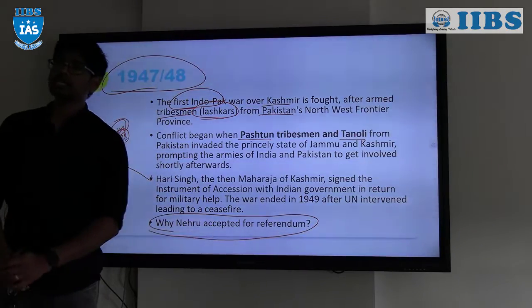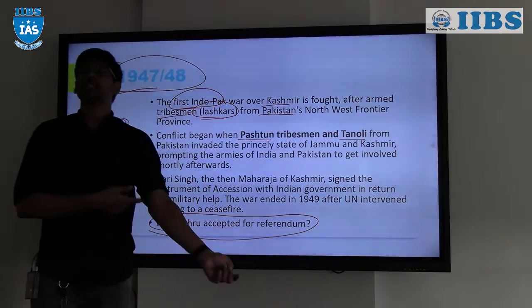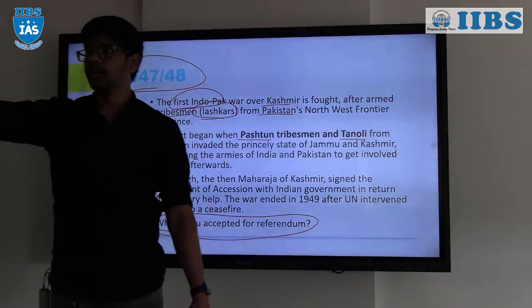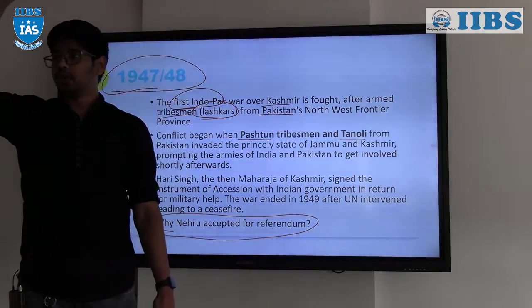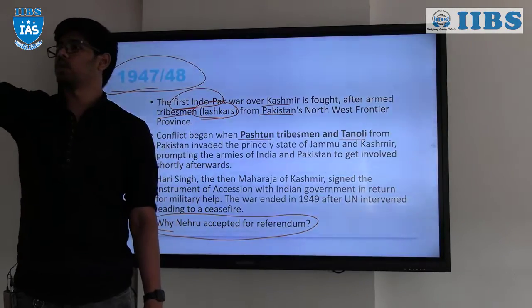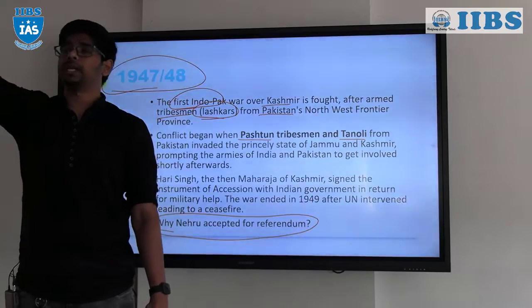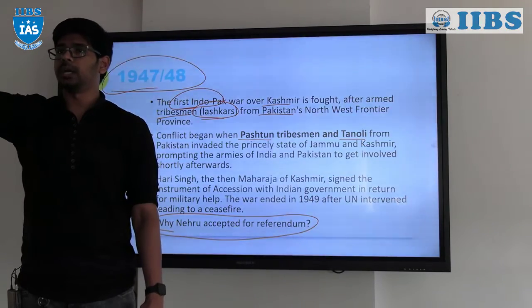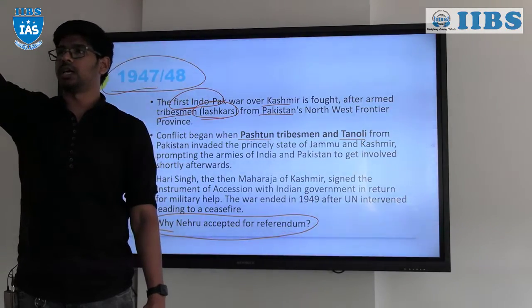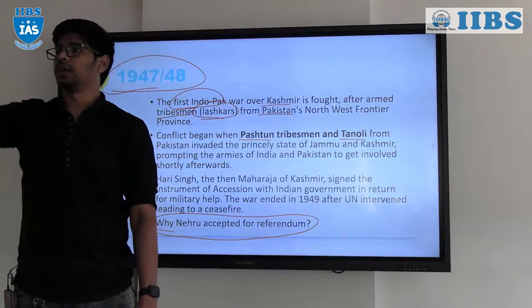The reason why Nehru accepted was that Nehru was damn sure that the people of Jammu and Kashmir always wanted to be a part of India. So if the referendum had been conducted at that time, definitely Pakistan wouldn't get Jammu and Kashmir.